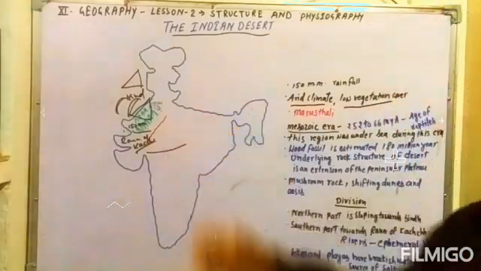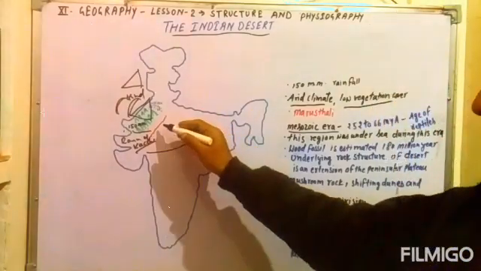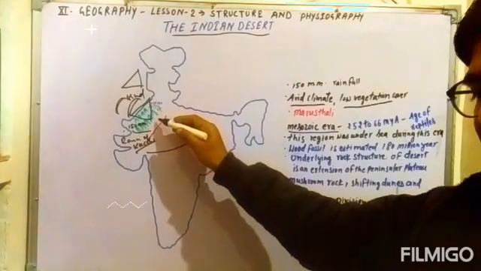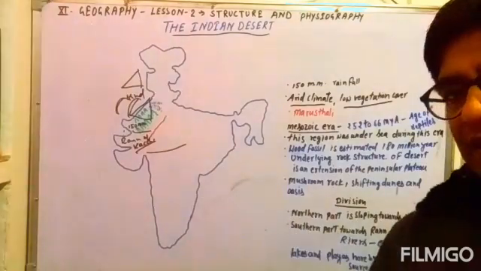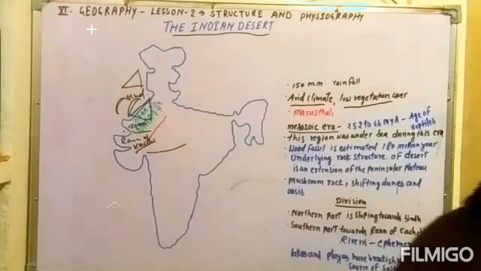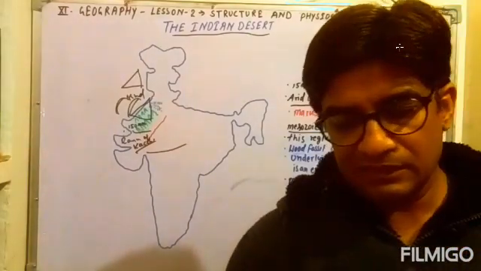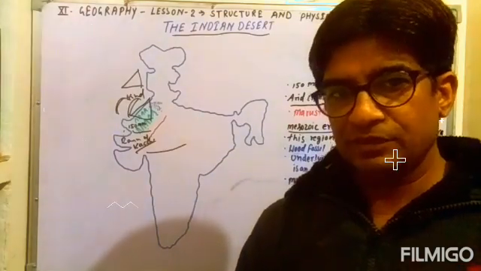Students, this desert region is very important. It has sands and sand dunes that can be shifted by the moving air towards the west and towards the south. In this way, this region is a very important feature of India in the physiographic division.